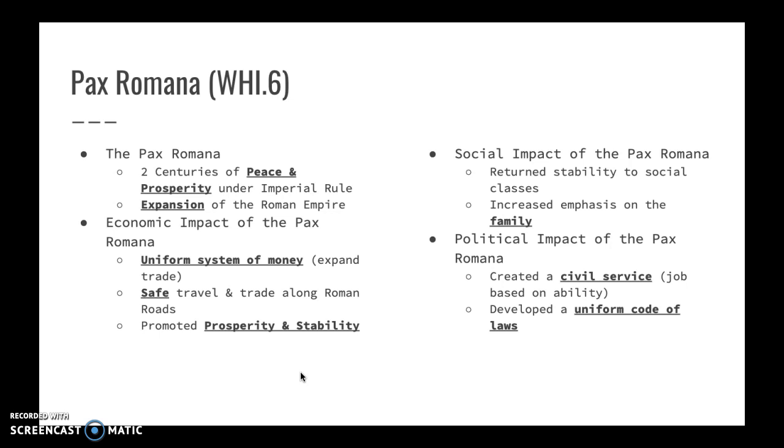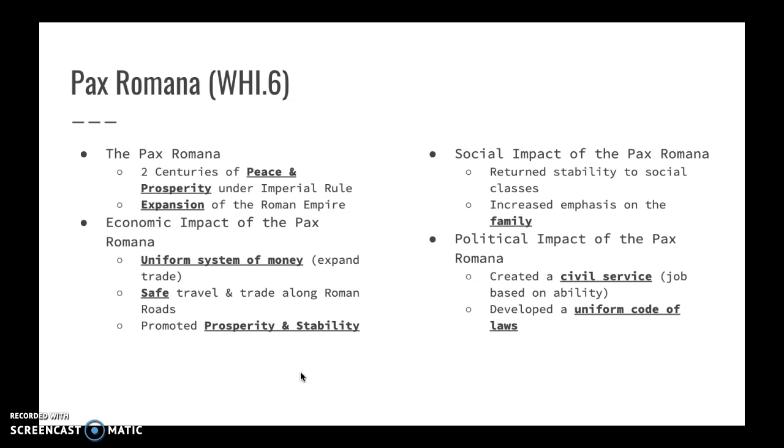Number one, they created a uniform system of money that helped to expand trade, because now everybody in this empire was able to use the same form of money. They also made sure that the roads were safe to travel on. And when the roads are safe, it's easier to trade. These two things promote prosperity and stability. Stability occurs when you have standardization of anything, and prosperity occurs when trade is going well.